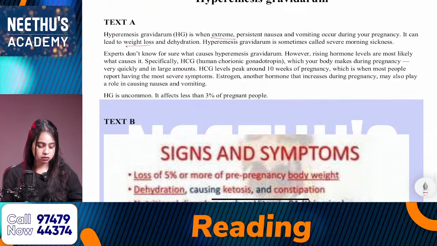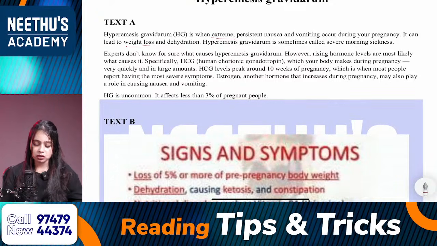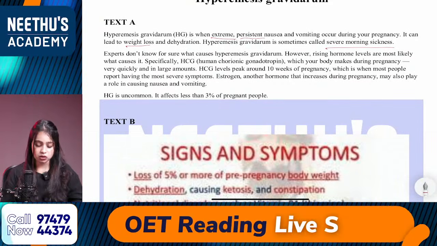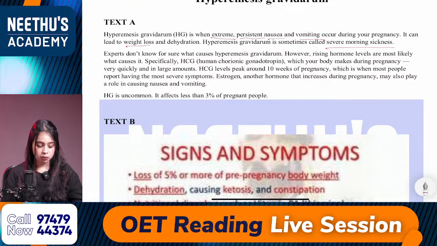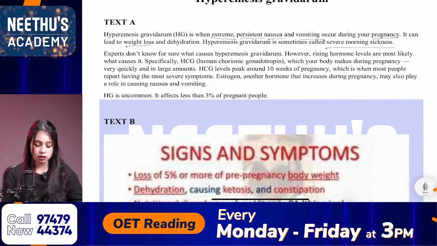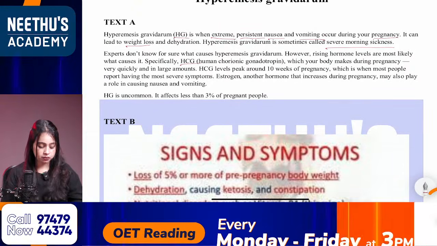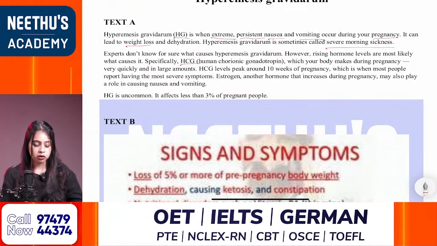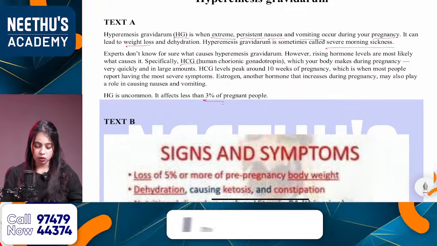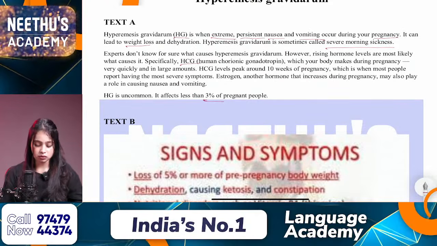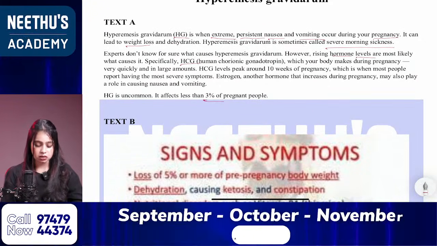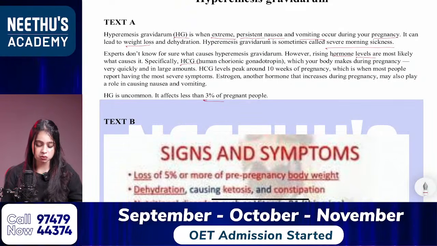Okay, weight loss, severe morning sickness, extreme persistent nausea, vomiting, pregnancy, weight loss, okay, HCG, okay, hormone level, 3%, okay, so 3%. Okay, hormone levels, estrogen, okay, so where is estrogen mentioned?